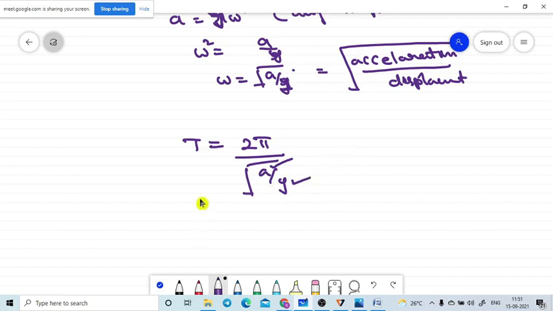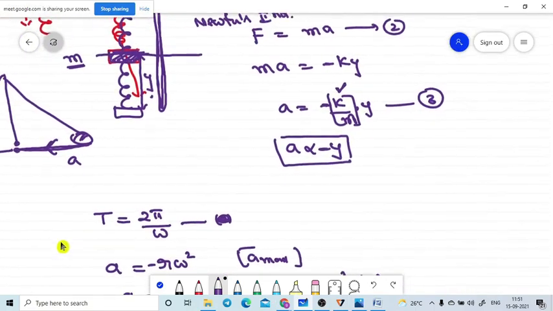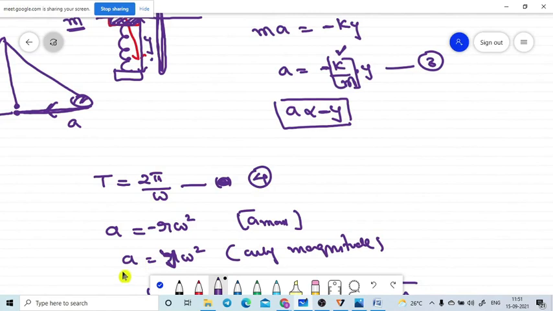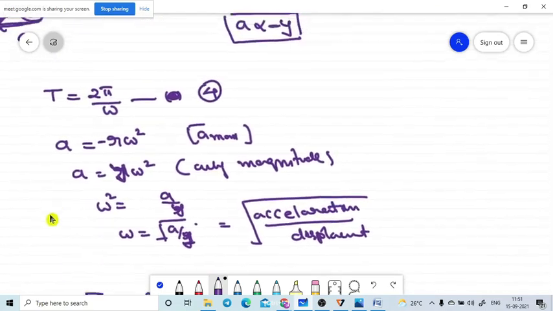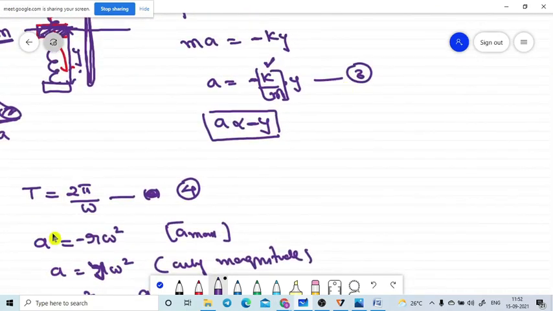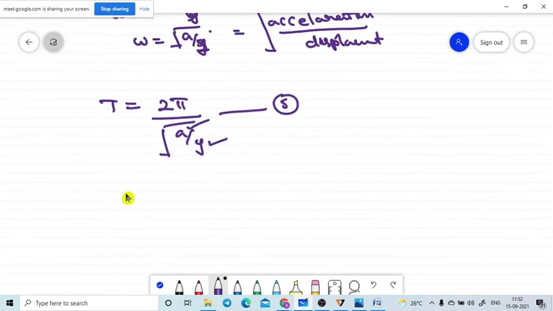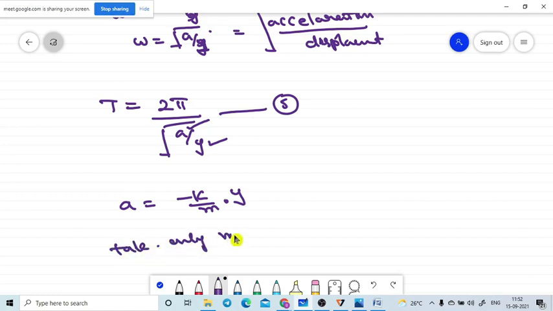Will you please look at this? Let me number the equations: this is equation number 4, and this is equation number 5. Now we compare equation numbers 3 and 5. Let me write equation number 3 once again. Equation 3 says a is equal to minus k by m into y. We will take only the magnitude.